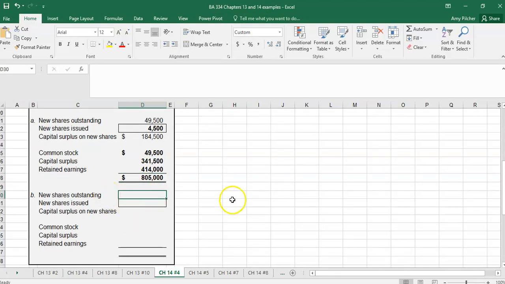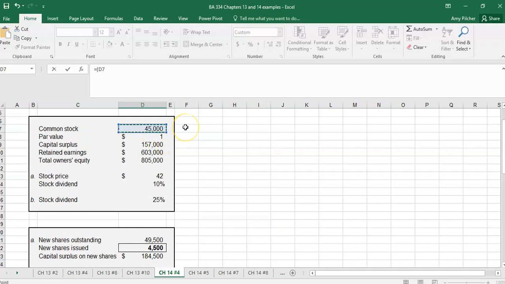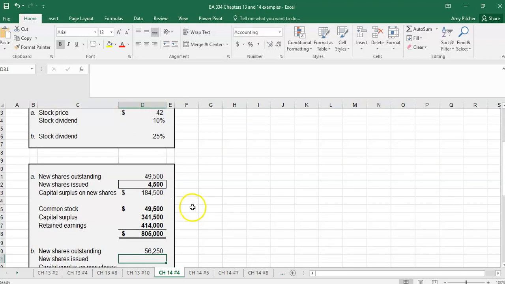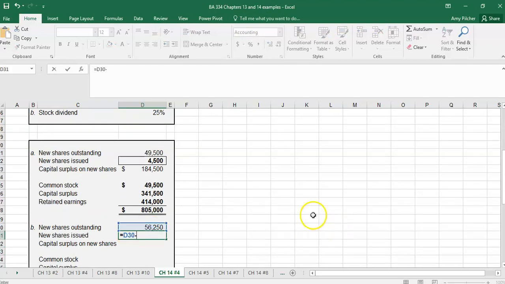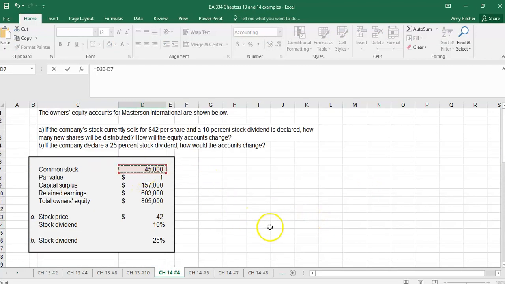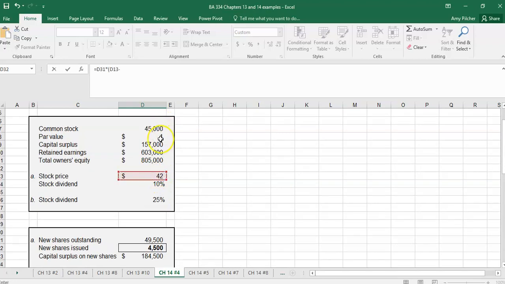So the new number of shares outstanding is our shares divided by par times 1 plus the 25% dividend. The number issued then is the new shares outstanding minus the existing shares outstanding. And our capital surplus on those shares is the number of shares issued times price minus par.